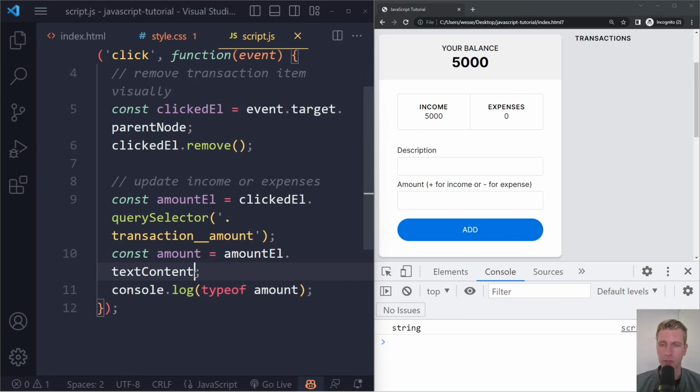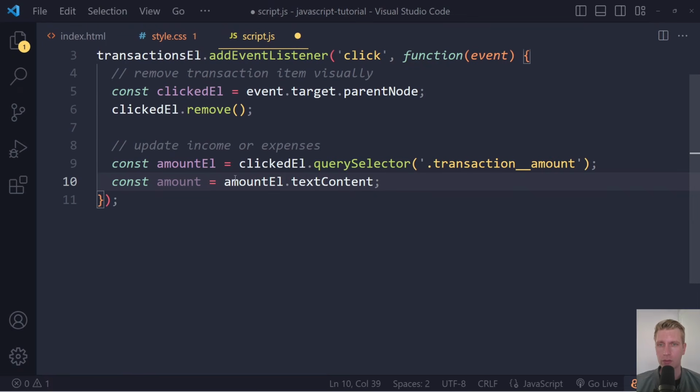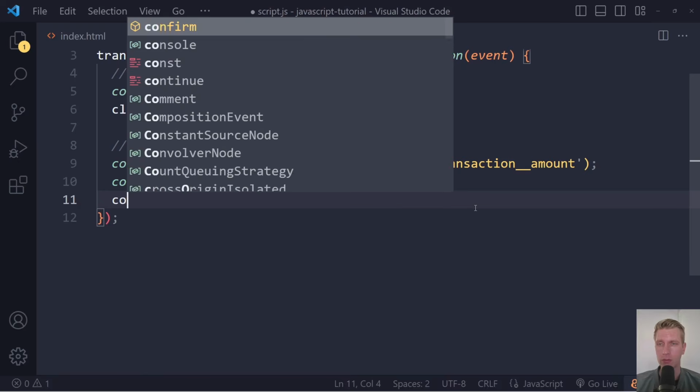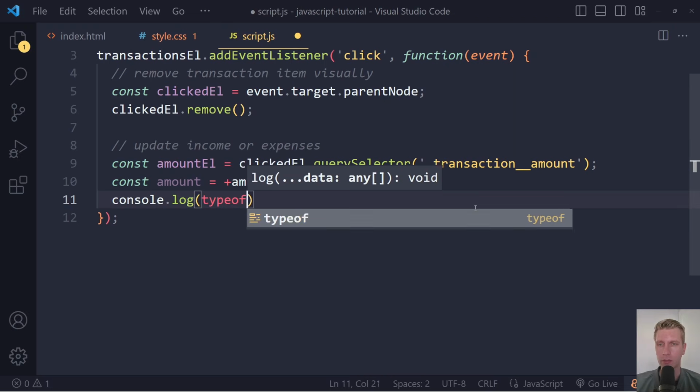So if you get some number from the DOM, the document, it will give you that as a string, because it's text. So we don't want that. Ideally, it's a number type. How can we convert this to a number type? Well, you can just write plus in front of it. This is called the unary operator, and it will just convert that from a string to a number type. So just to prove that to you, typeof amount.